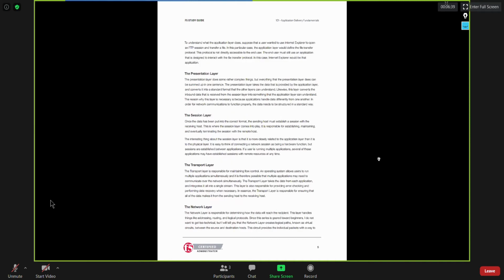I hope that you are already aware of the role of the application layer and how many protocols work at it. Most of the protocols work at the application layer, such as FTP, HTTP, HTTPS, FTPS, SFTP, SSH, Telnet, SMTP, SNMP, NTP, and so on.